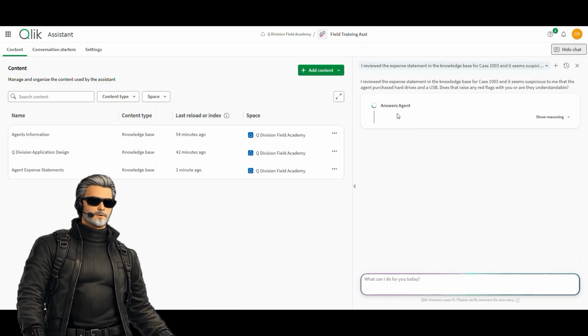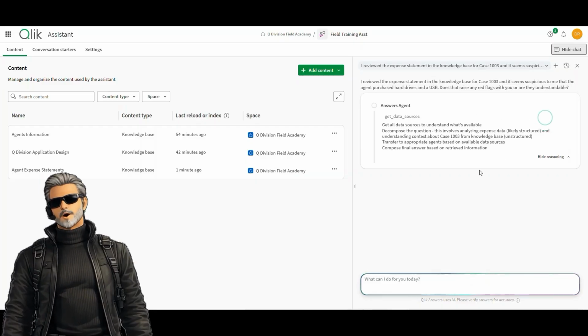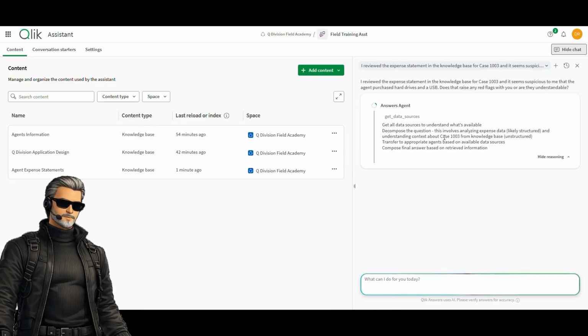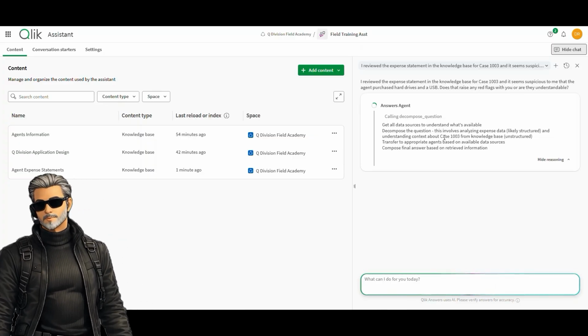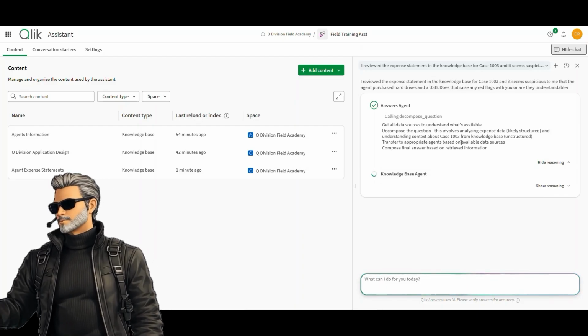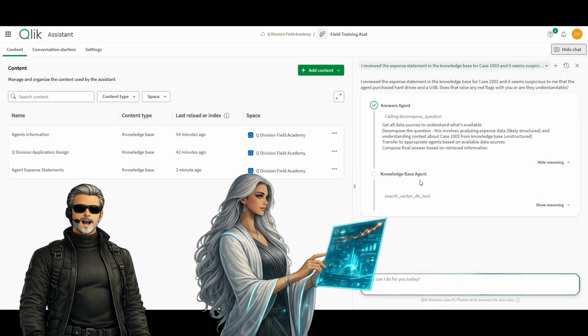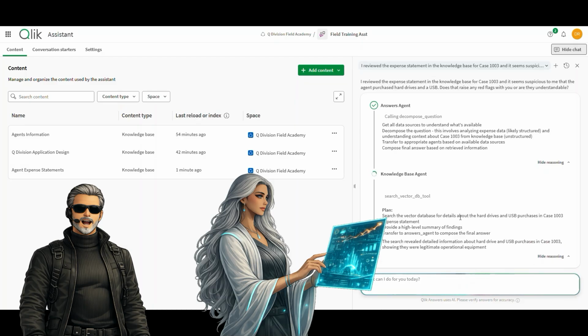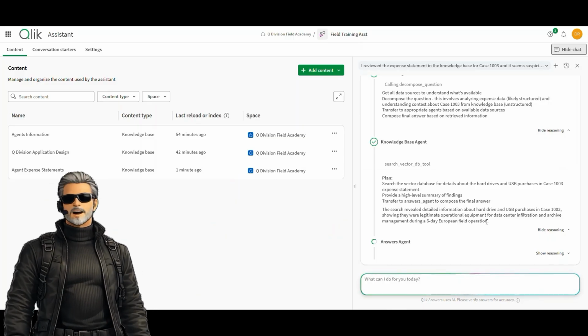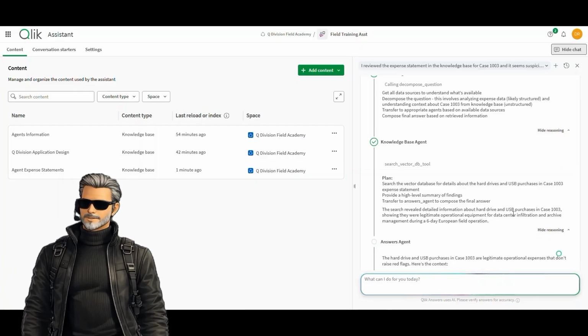Oh, you already guessed it. Yes, the answer agent is on the job right away. He's going to get all the data sources. He understands the context is about case 1003, and so he's going to try to find the information that's going to be the right thing. As you guessed, the knowledge base agent is going to get involved. He's going to go off and do a vector search for this information, and it's looking for hard drives for this case. The search provided a whole bunch of other information, tells me about what the case is about. Now here's what gets interesting.